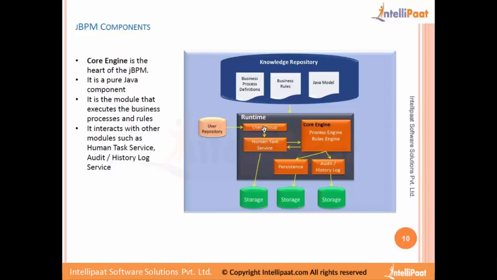Okay, and we have this user group component. So what this does is, when a workflow needs to be executed by certain users, it needs to be authenticated and authorized, meaning the workflow should be assigned to the correct person. We also need to make sure that when the person accesses a particular activity and is going to interact with the process, he is well authenticated and authorized to do that activity. So that is done by the user group.